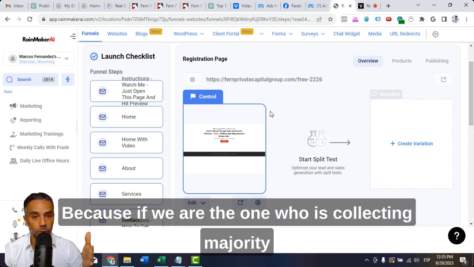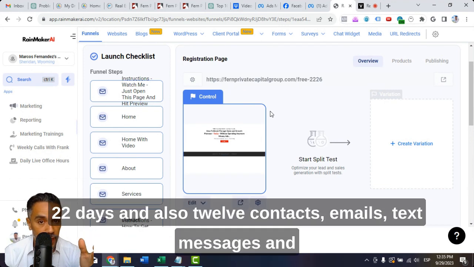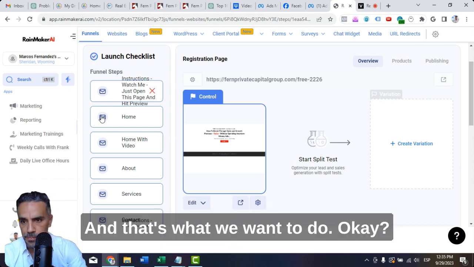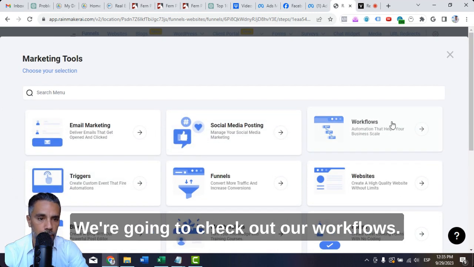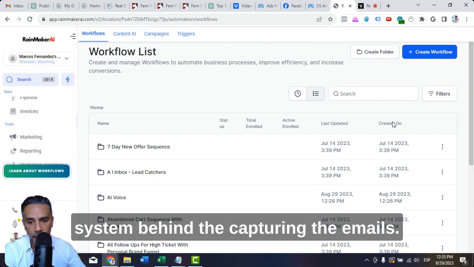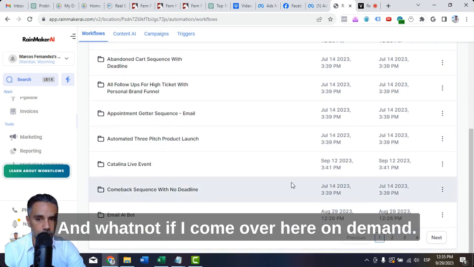Because if we are the one collecting the majority of those touch points, 32 touch points in 22 days, and also 12 contacts, emails, text messages and whatnot, essentially they're going to do business with us, and that's what we want. Now coming back over here, let's come over into marketing. We're going to check out our workflows. All this is our automated system behind capturing the emails and whatnot.